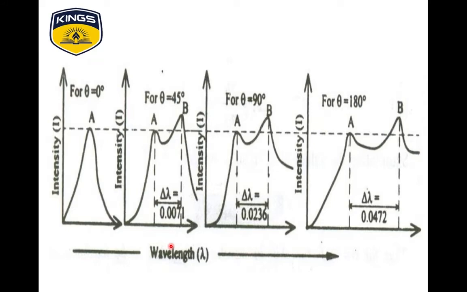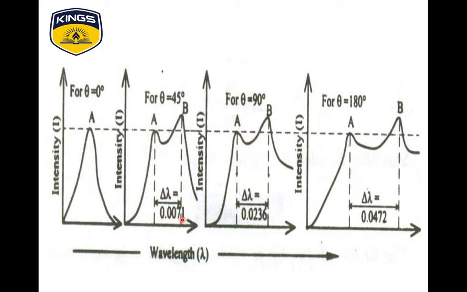Also, a graph is plotted. Here we can see the angles: 0 degree, 45 degree, 90 degree and 180 degree. With these different angles, if we draw a graph of intensity against wavelength, we get the difference in wavelength, that is delta lambda.